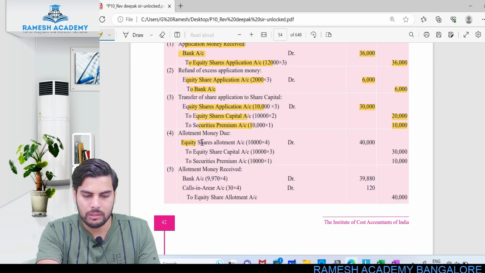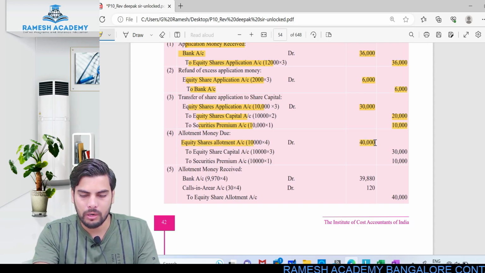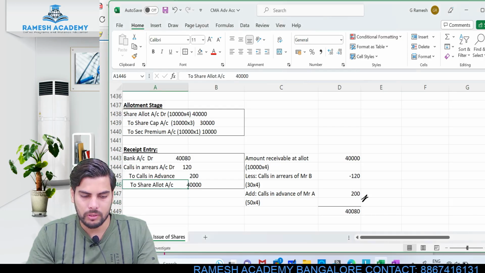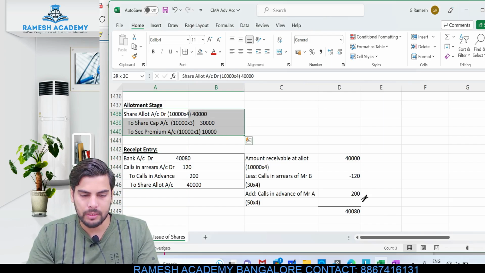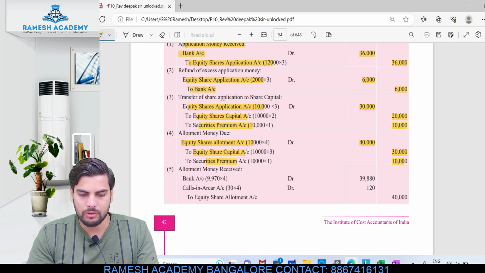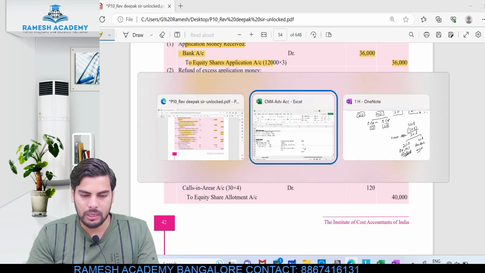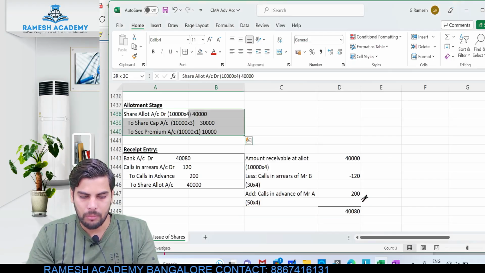Yeah, just have a look at this due entry. Share allotment account debit 40,000, to share capital 30,000, to securities premium 10,000. Don't you think we have also written the same thing? Share allotment account debit 40,000, to share capital, to securities premium. Okay, 30,000 and 10,000.